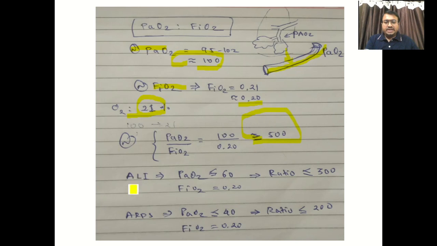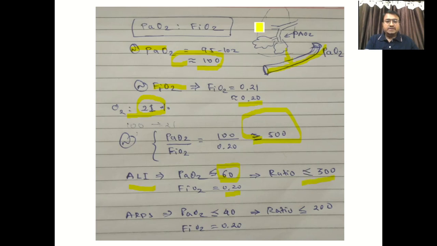But whenever there is acute lung injury, the alveoli become atelectatic, so no gaseous exchange takes place. So the concentration of PaO2 decreases. If oxygen saturation is less than or equal to 60, then with FiO2 remaining constant at 0.20, the ratio is less than 300.